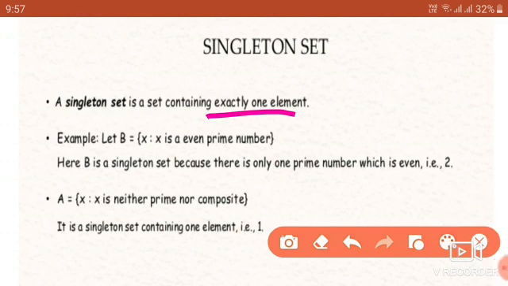Let B equal to X such that X is an even prime number. The only even prime number is 2, is it? Everyone knows that 2 is the only even prime number. So it is a singleton set. Now A equal to X such that X is neither prime nor composite. Which is the only element which is neither prime nor composite? That is 1. 1 is neither prime nor composite. These are the examples of singleton sets.